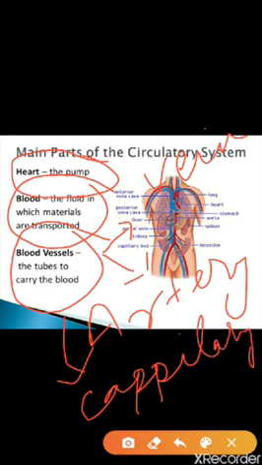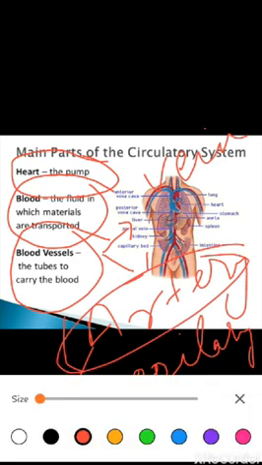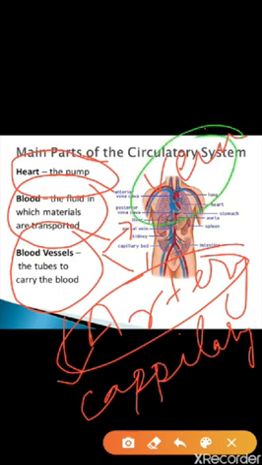Remember one thing: in the artery and the vein, the artery will take the blood to the target. The arteries take the blood away from the heart, and the vein will carry the blood to the heart.